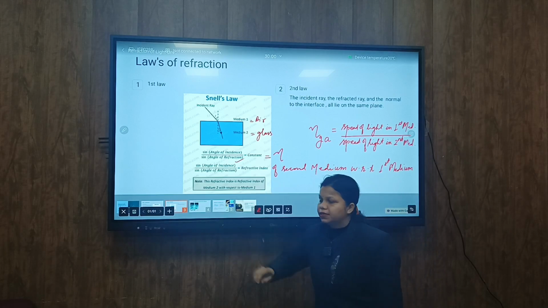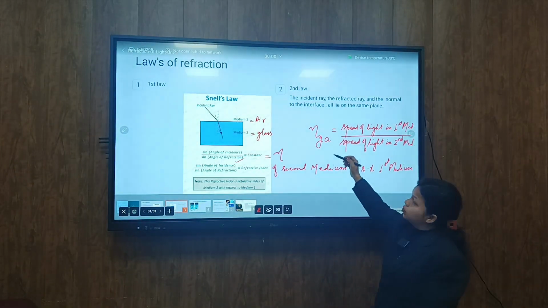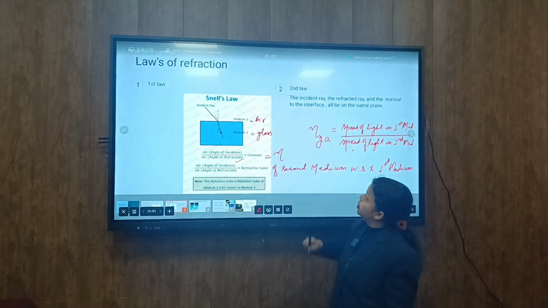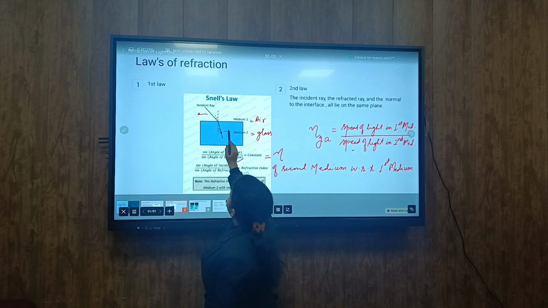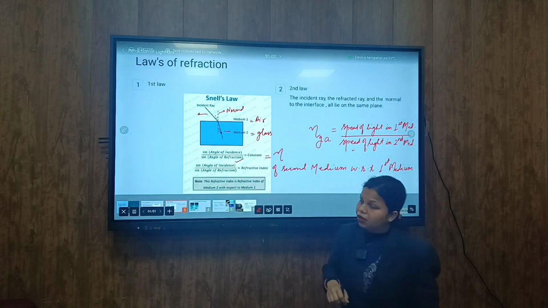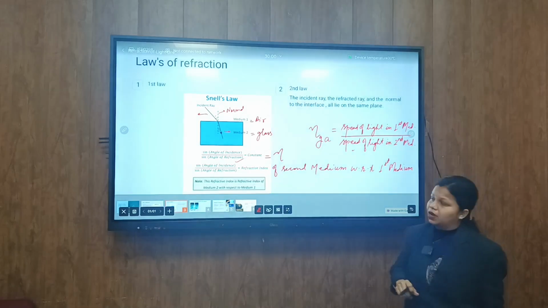You can use this formula if you know the angles in those two media, and if I know the speeds in the different media, I can use this formula. And the second law says that the incident ray, the refracted ray, and the normal all lie in the same plane. So these are the two laws of refraction.